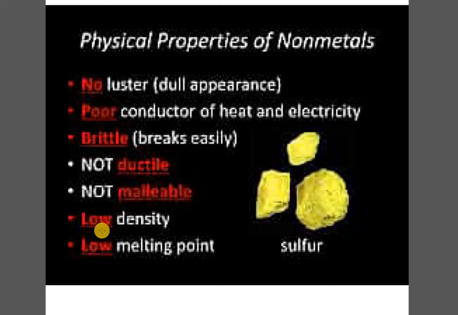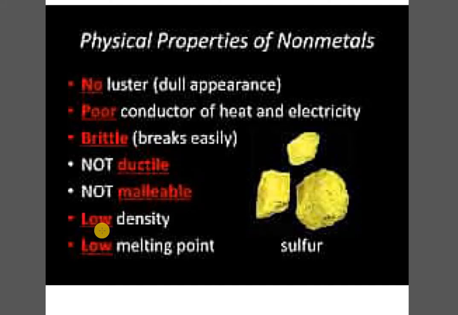When we compare the density, it is generally found that the metals have a high density, whereas the non-metals have a low density. The reason being, the metals are generally existing in the solid state. They are solid, they are hard, whereas the non-metals are generally liquids or gases. Although they exist in all three different forms, the majority of the non-metals exist either as liquid or, majorly, in the gaseous form. Okay, so the last one is the physical property of non-metals as the low melting point.